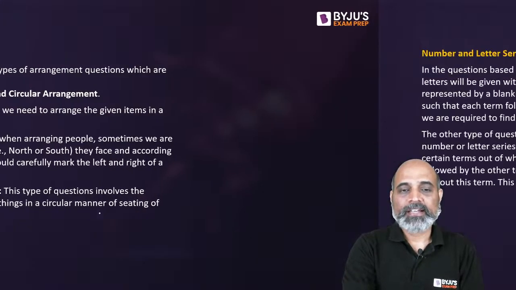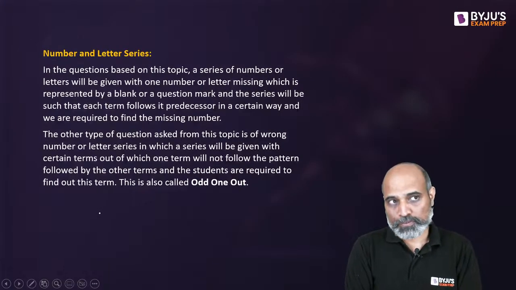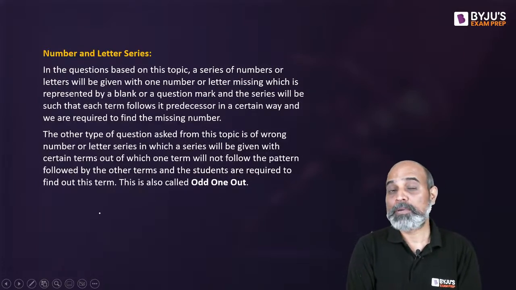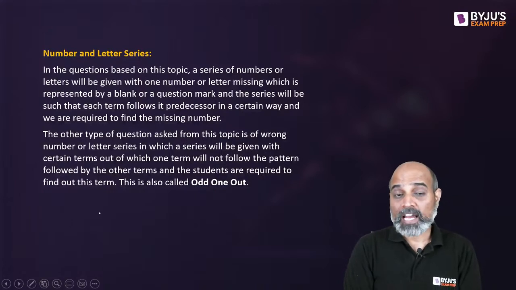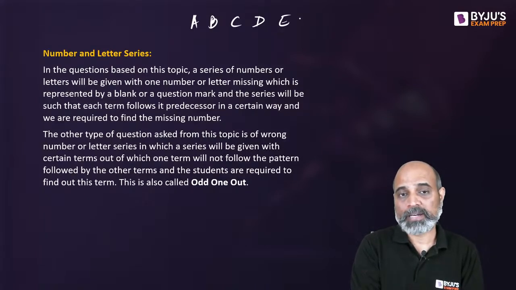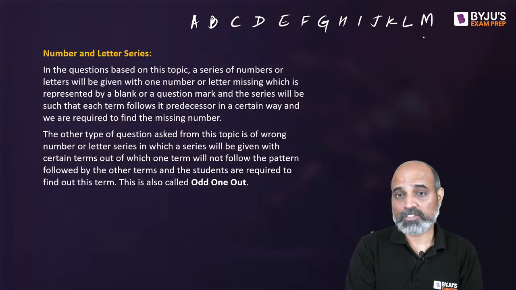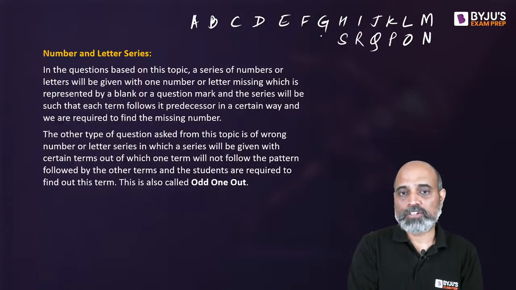In the case of number and letter series, you will be given a sequence made up of only letters, only numbers, or maybe a combination of both. For that, there is one particular thing that is very important for you to follow: write down the series A to Z in this format the moment the exam starts. Take out your rough sheet and write down A to M, the first 13 letters, in this order, and then write down the remaining 13 letters in the reverse order from right to left.